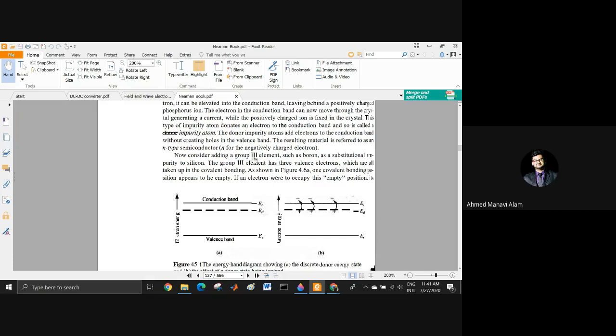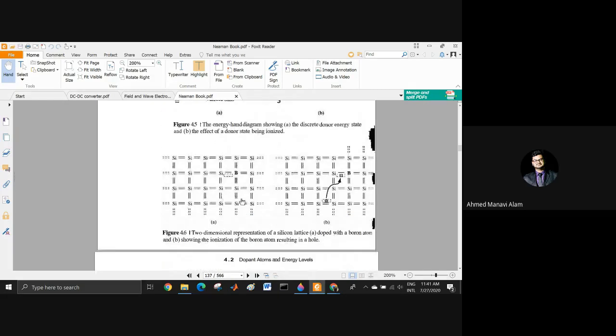Now consider adding a group 3 element. Group 3 element means that the valence shell has 3 electrons, that means the last orbit has 3 electrons, such as boron as a substitutional impurity to silicon. Previously we added phosphorus, now we are adding boron. The group 3 element has 3 valence electrons, which are all taken up in covalent bonding, as shown in figure 4.6a. What have they added? Boron.